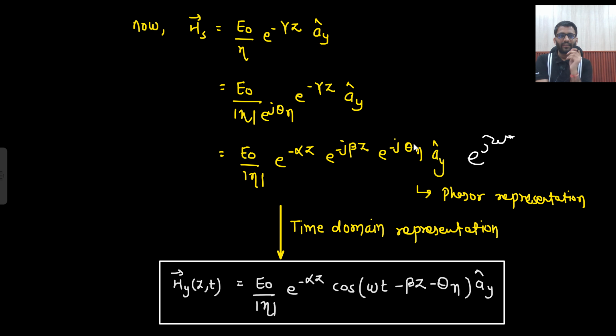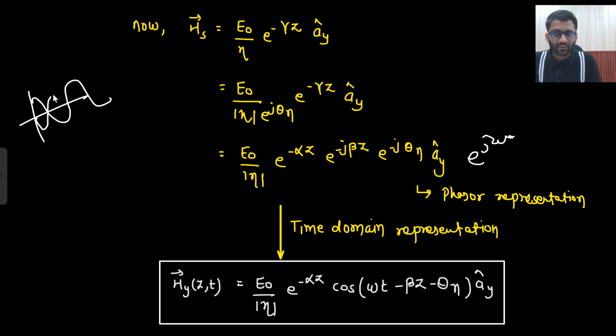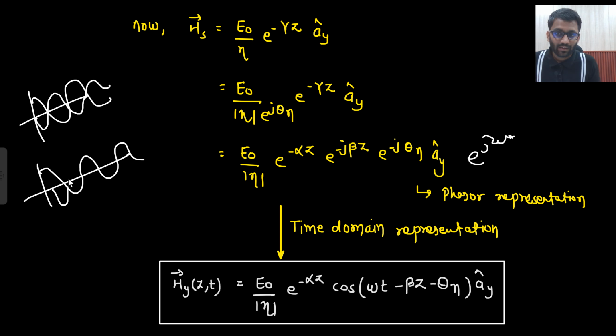So what did you understand here? For free space and lossless dielectric, E and H were in the same phase. If this was your E, then this was your H. They were in the same phase. But now the phase is not the same. If this is your E, then H might be starting somewhere from here. H will be lagging behind by theta n.